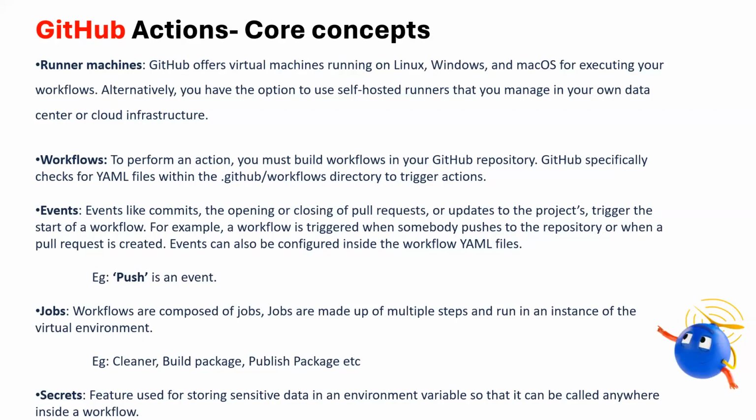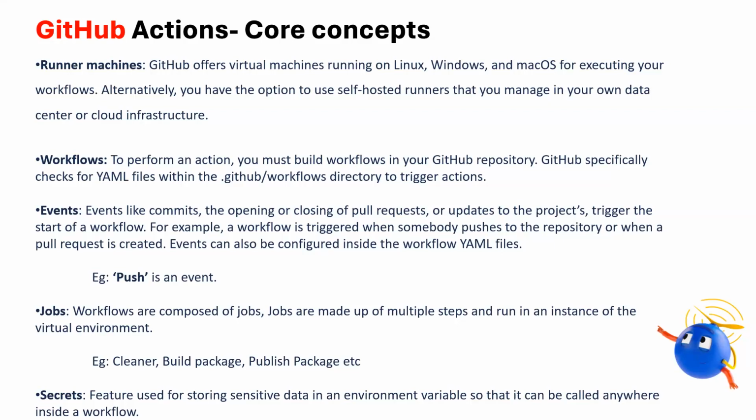Next one is jobs. What are jobs from the point of view of GitHub Actions? Whenever a workflow runs, there can be different scripts running inside it, which can be called jobs. In our CI/CD action, cleaning the temporary files, building packages, and deploying the package are three different jobs. You'll get more idea during the demo. Don't worry about that.